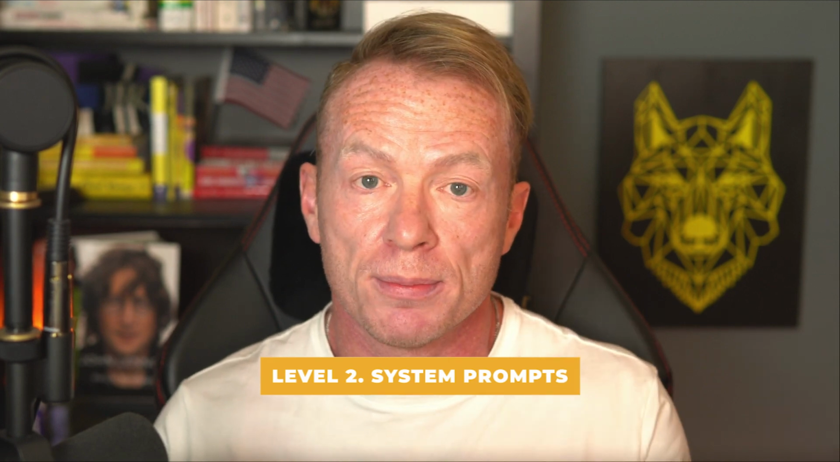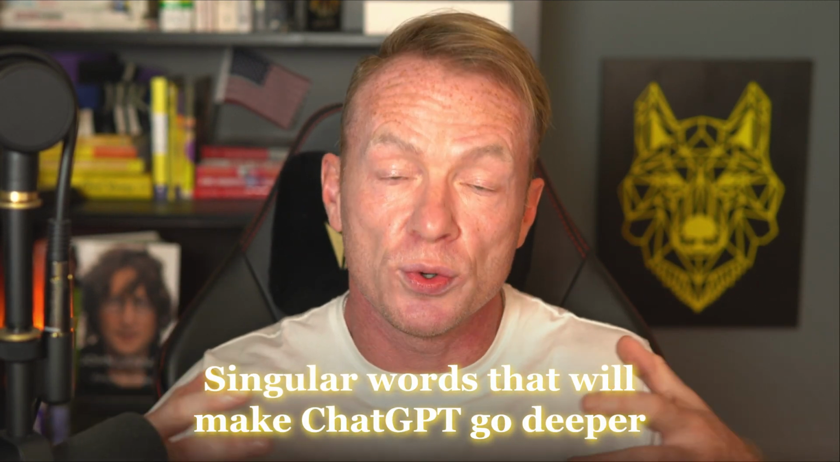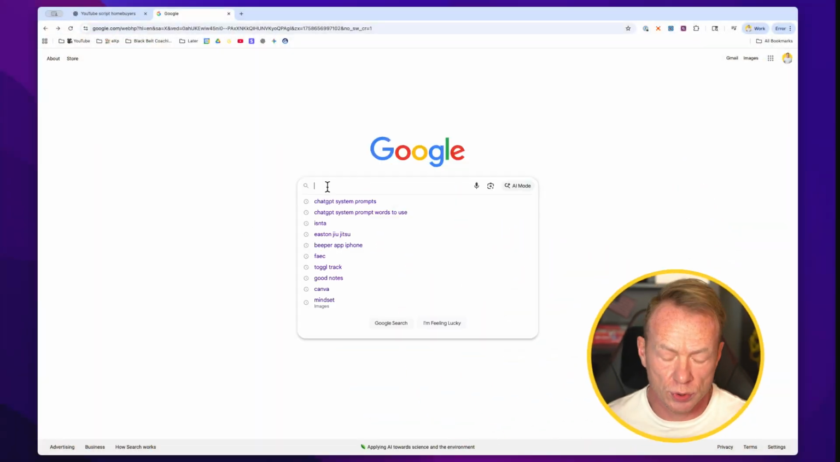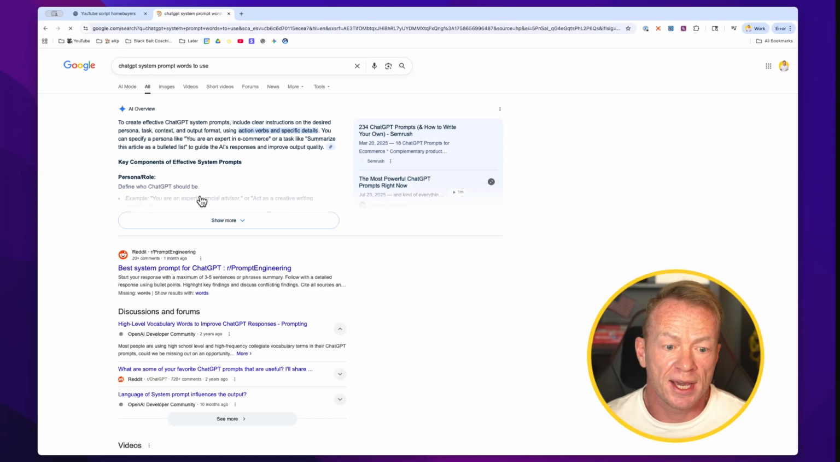Now, level 2 here is to add in system prompts. So AI is going to spit out kind of generic language, generic things, but each LLM has their own system prompts, which are just singular words that will make ChatGPT go deeper and learn more about what you're trying to do and give you a better output from the jump. And in order to find these, you're going to come into Google and just search for your LLM and just write system prompt words to use. And it will give you a lot.